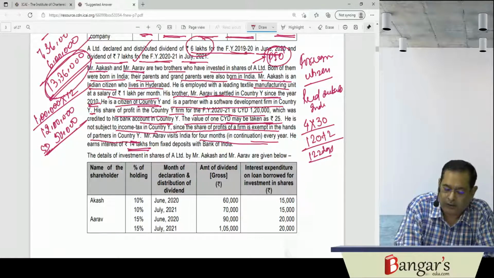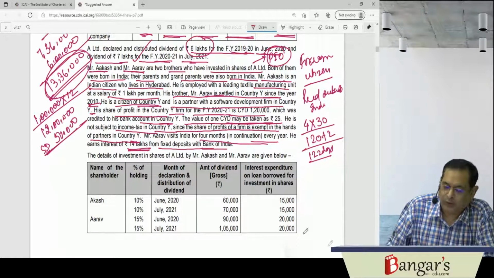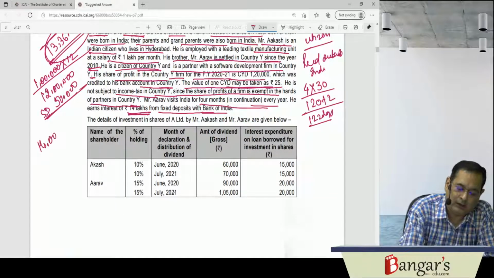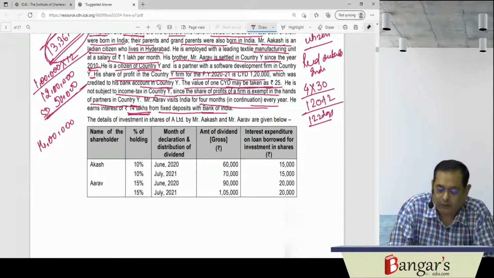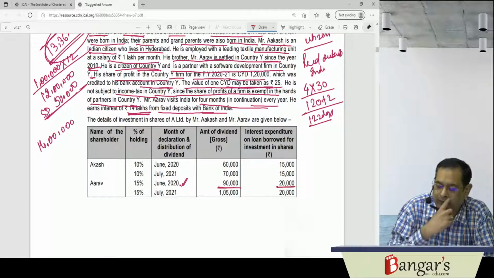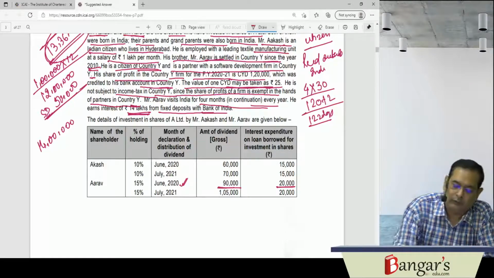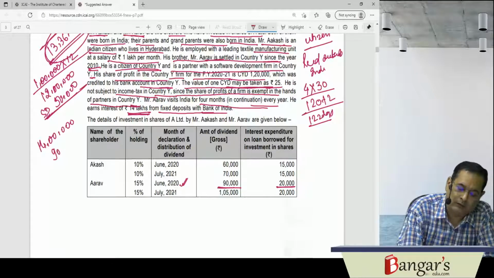He has earned interest of 14 lakh rupees from fixed deposits with Bank of India. His Indian income is here 14 lakh rupees. Besides this, Arav has also received a dividend in June 2020. 90,000 is the amount of dividend, and the expenditure incurred to earn such dividend is 20,000 rupees. So 90,000 is the amount of dividend. Expenditure incurred of 18,000 will be deductible.